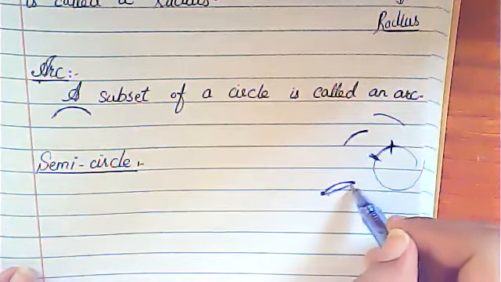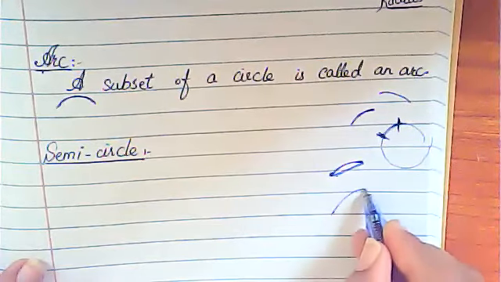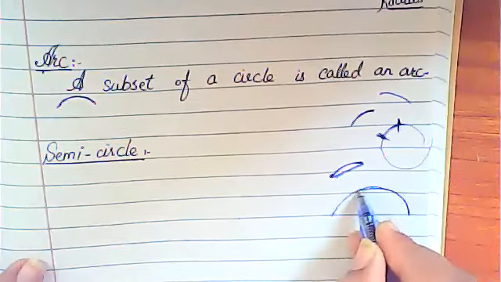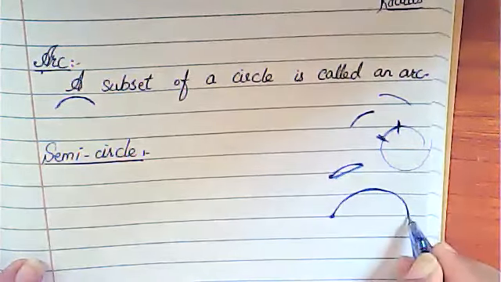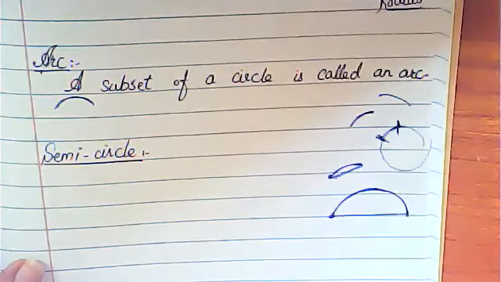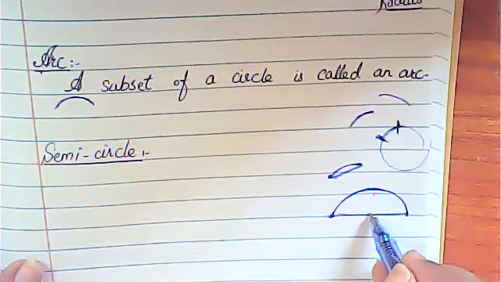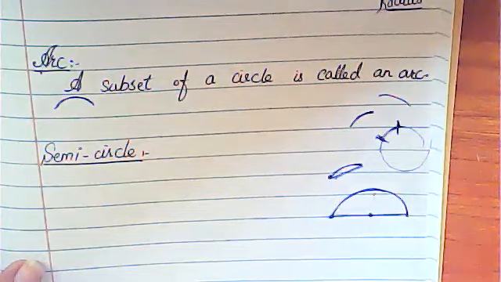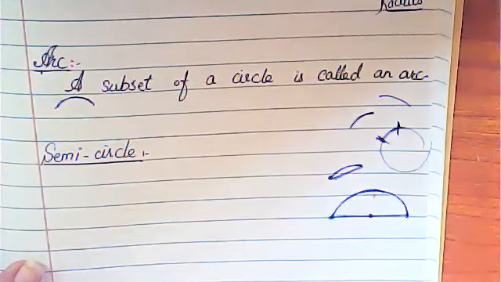Okay, so this is not a semicircle because it is not the diameter. Just suppose if you talk about this one, this is another arc. The endpoints of this arc are these. If you join them with a line segment, as you can see, it will become the diameter, because the center point is present. So this arc is now called a semicircle, right?